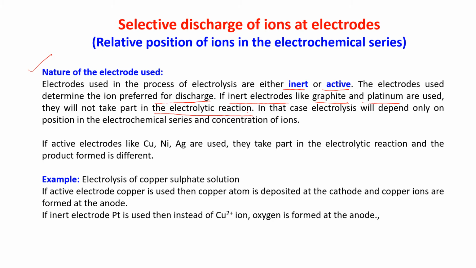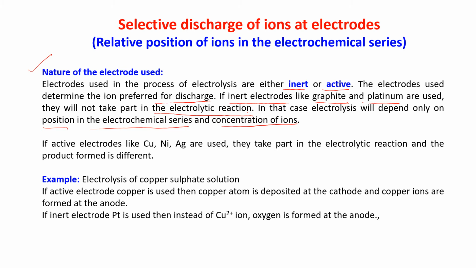In that case, electrolysis and preferential discharge will depend only on the position in the electrochemical series and the concentration of ions.